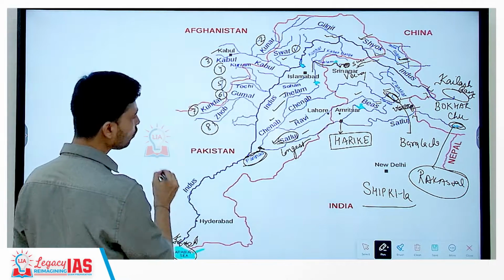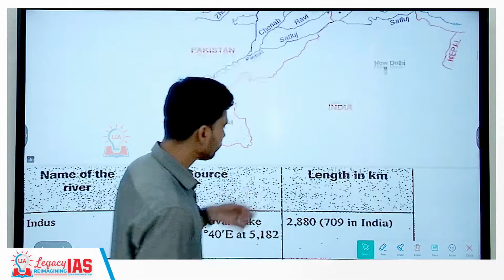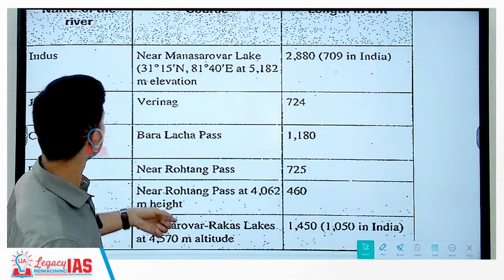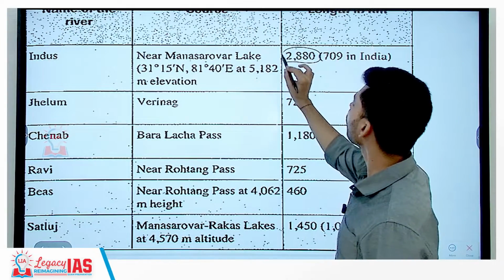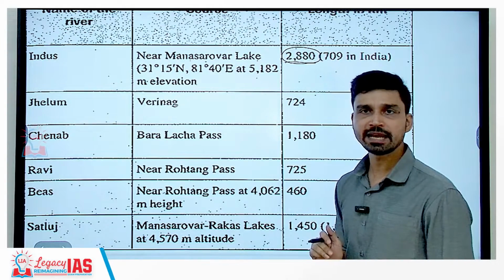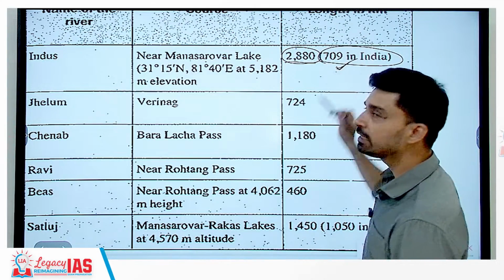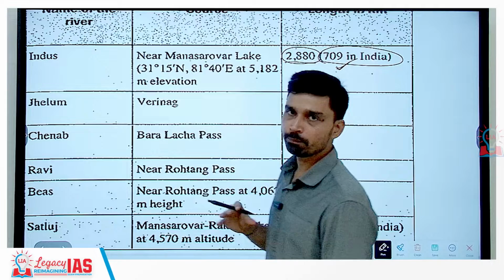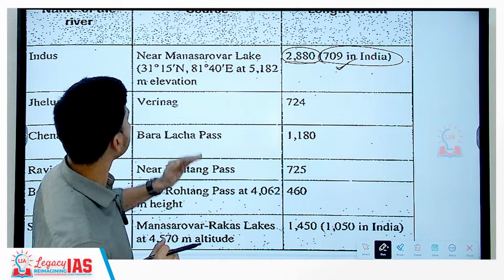The total length of Indus River, if you look at the table here, so Indus River flows for a length of almost 2880 kilometers, out of which only 709 kilometers lies in India, remaining is either in Tibet or the majority of the length is passing through Pakistan here.